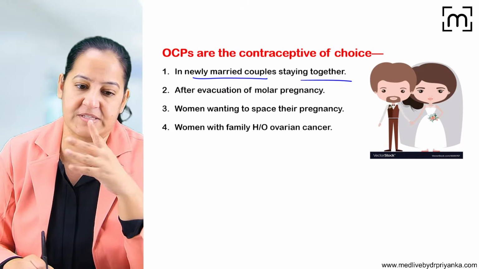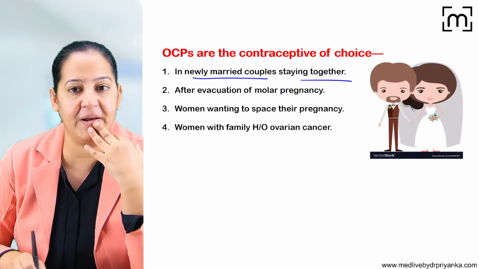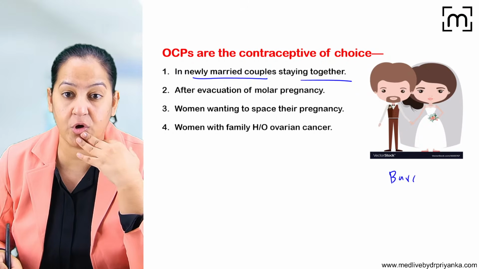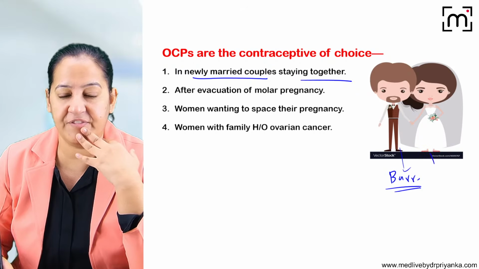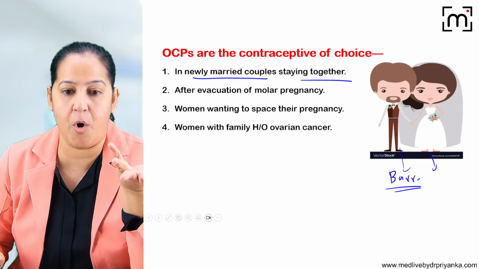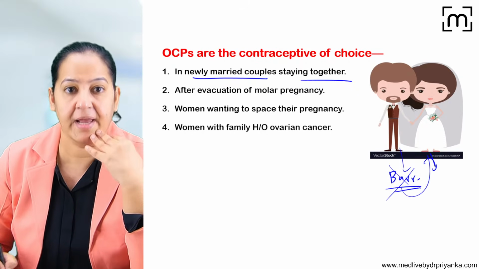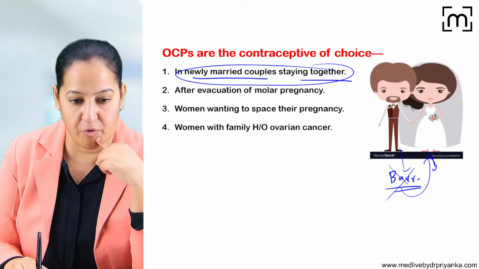So that is the best contraceptive in them, because it is easy to take. And the newly married couple, if you offer them the barrier method, maybe they do not know how to use it. The male partner, the female partner, they do not know how to use the condoms, diaphragm, sponge. So barrier failure rate is high because they are very new for that. Okay, but the OCP is the best contraceptive to offer them.